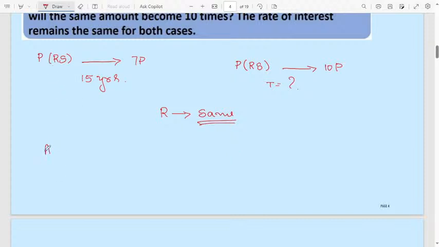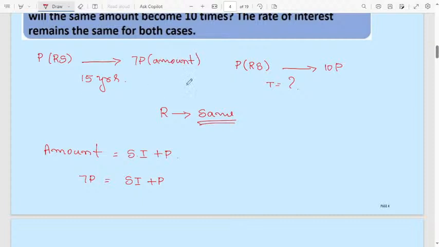You know the formula. The amount will be equal to simple interest and also principal. Here this 7p is nothing but the amount. The final one is nothing but the amount.